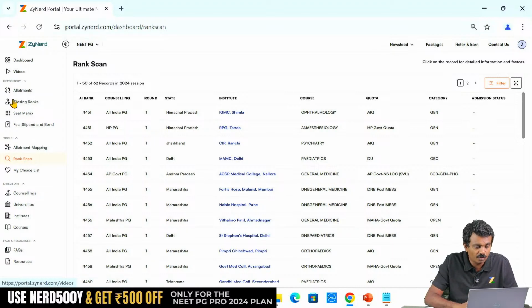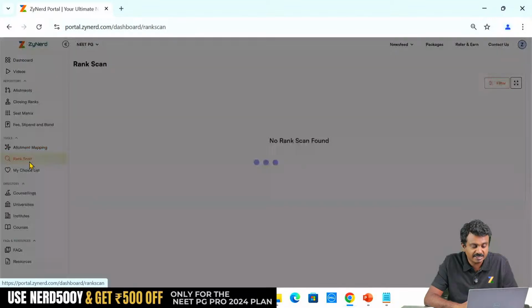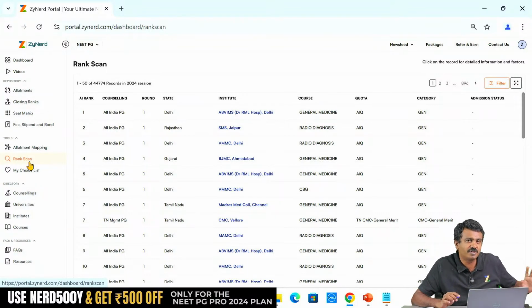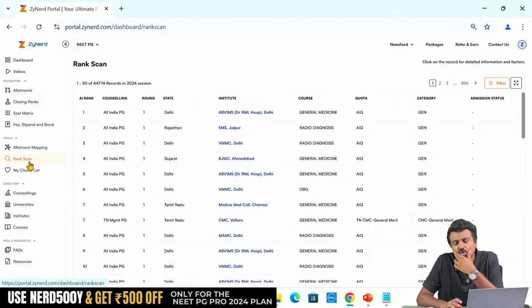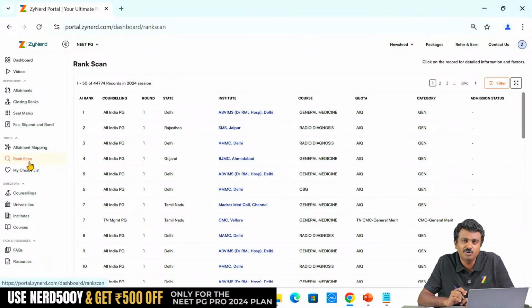So with closing ranks and allotment mapping and rank scan, you will be able to figure out a lot of information to take decisions. Beyond that, what is critical is the rules of the counselling. If you are able to manage these two, rules of the counselling is pretty simple only, not very complicated. You write down the rules once, check with us, that is sufficient, don't need to reconfirm or anything, and keep looking at new notifications or new videos from us. This will be helpful.